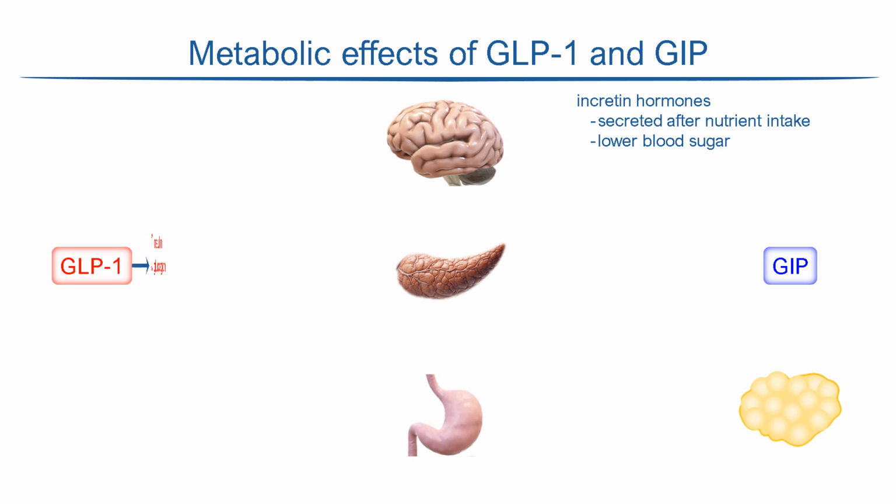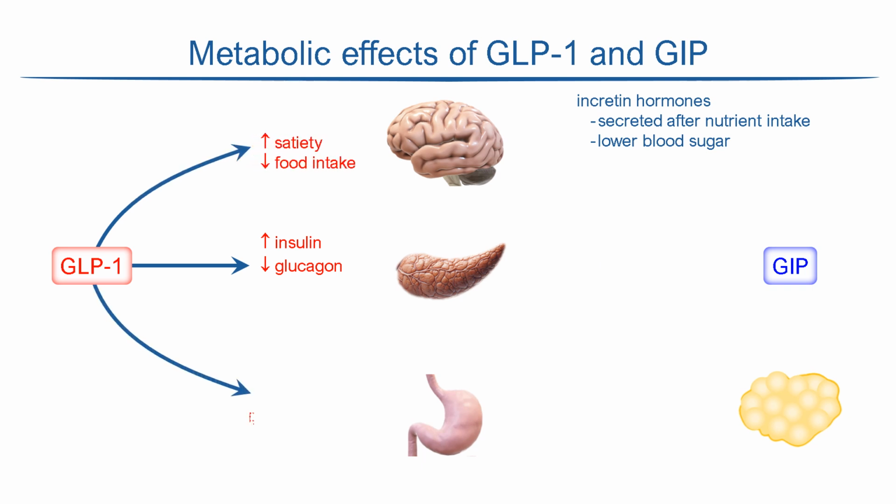GLP-1 stimulates postprandial insulin secretion by the pancreas, while inhibiting glucagon secretion. It also increases satiety through both an effect on the brain and on the gastrointestinal tract, where it slows gastric emptying. Together, these effects help to improve glucose control in type 2 diabetes and promote weight loss.